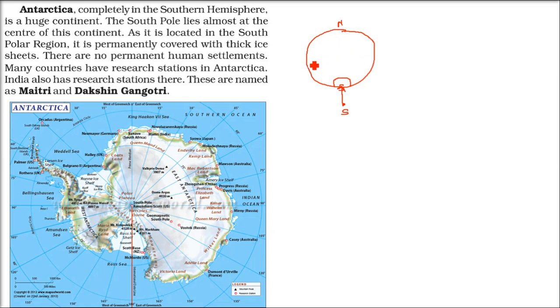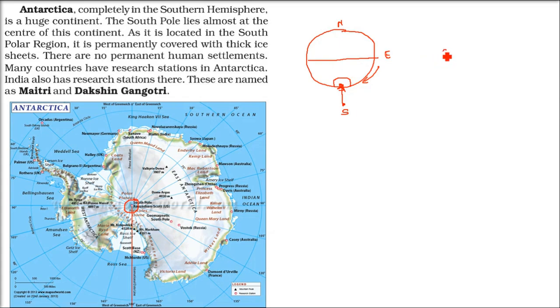Antarctica is totally in the southern hemisphere, and Dakshini Golard you call it. And the south pole is almost in between this. This is the south pole. It's an imaginary point, but still it is there inside.